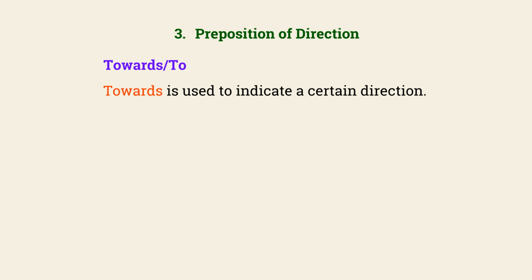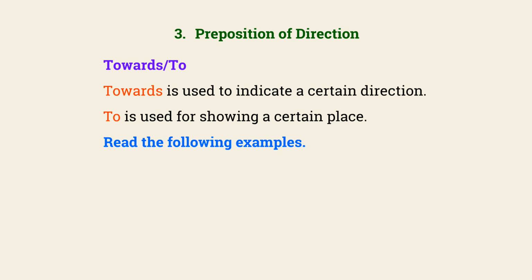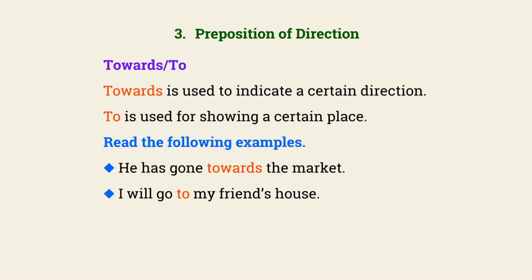Towards or to. Towards is used to indicate a certain direction. To is used for showing a certain place. Read the following examples. He has gone towards the market. I will go to my friend's house.